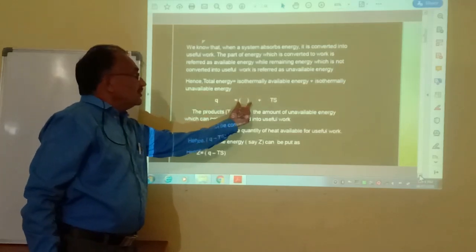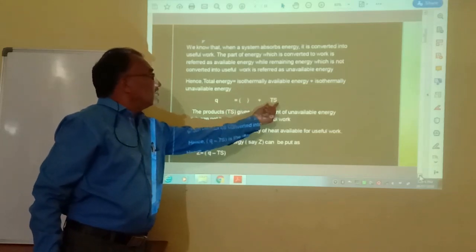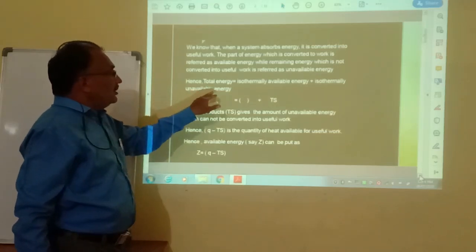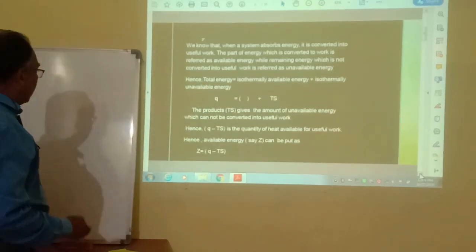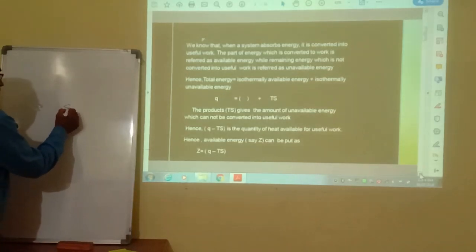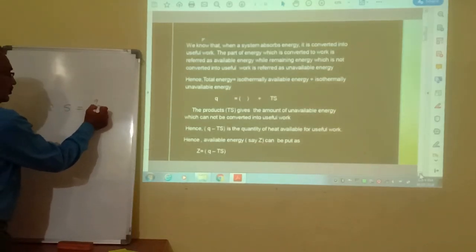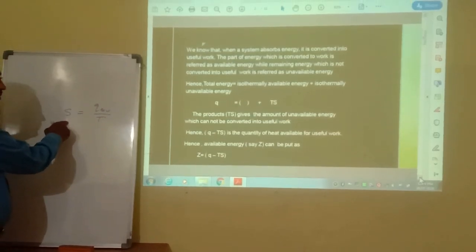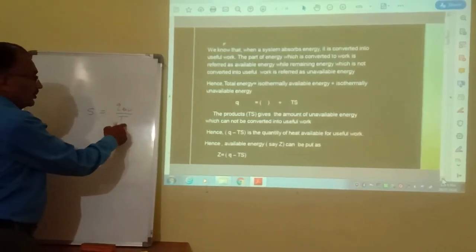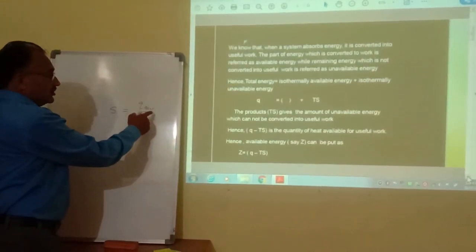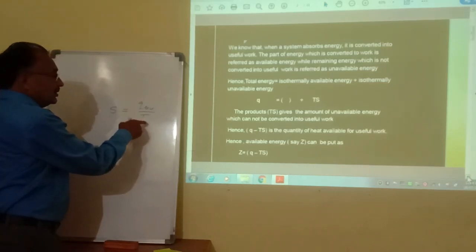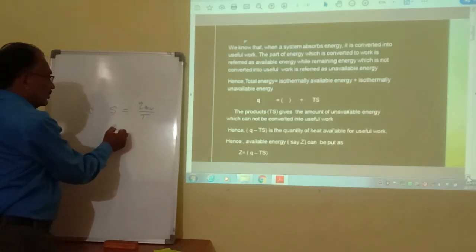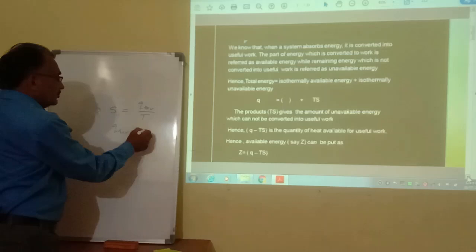To calculate the isothermally unavailable energy, we know that entropy S is equal to Q reversible upon T. Whatever energy is exchanged reversibly at a particular temperature, that we relate to entropy, and therefore Q reversible is equal to TS.